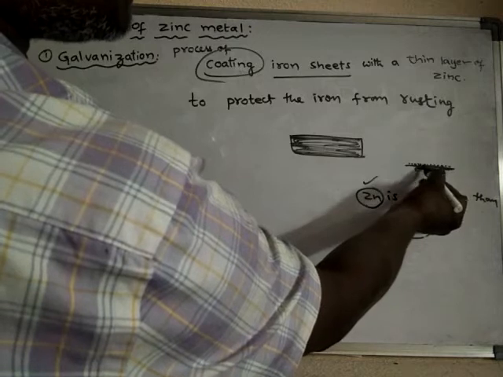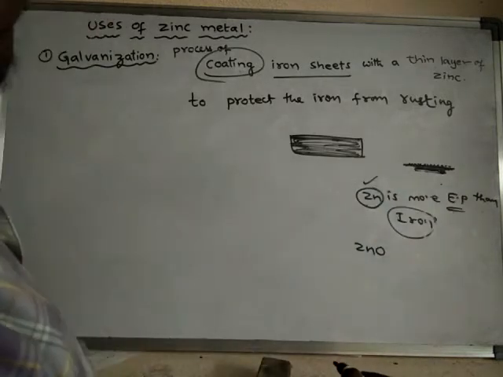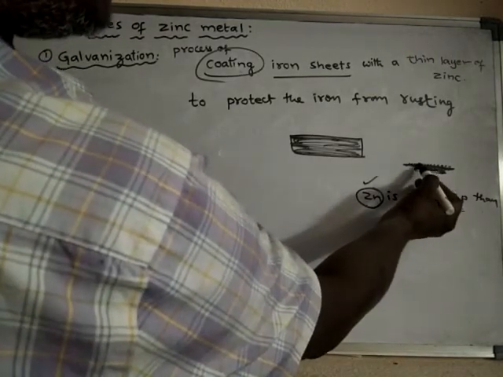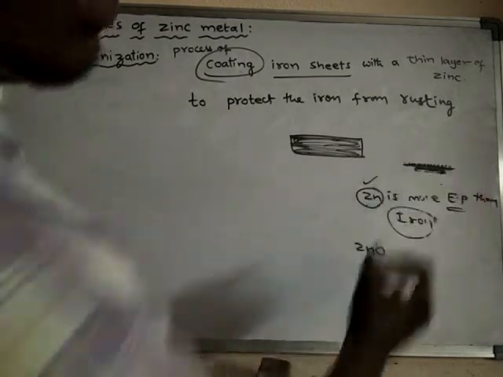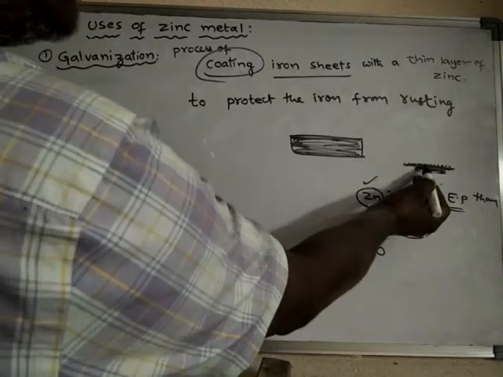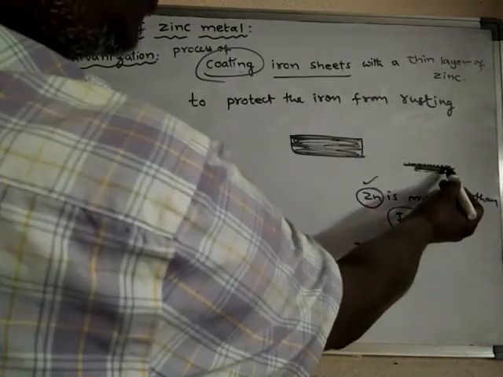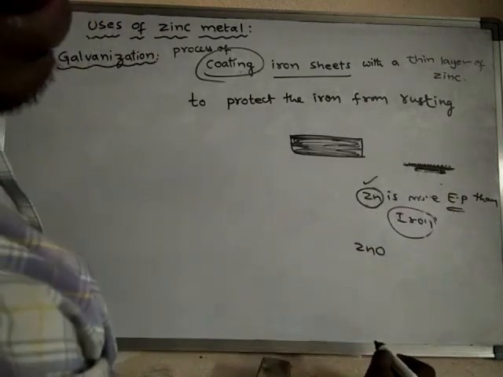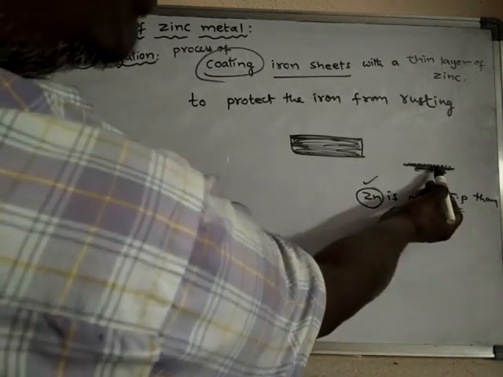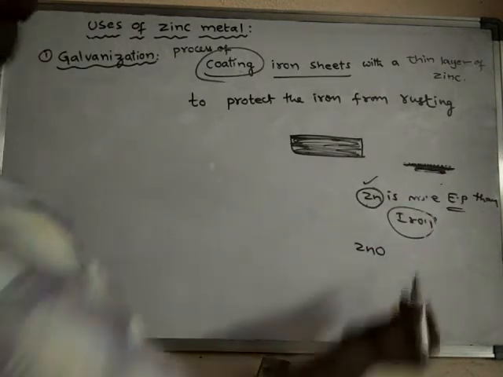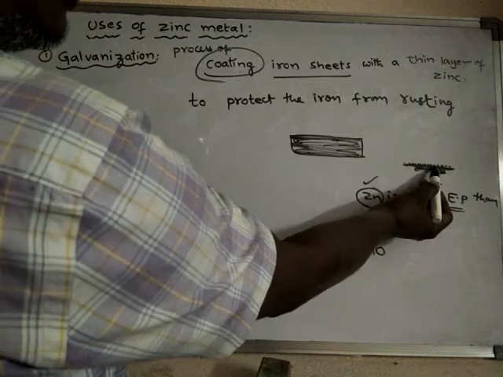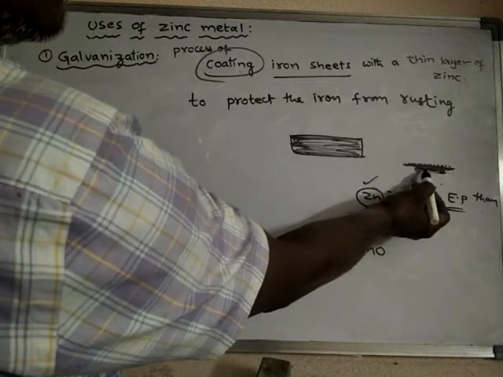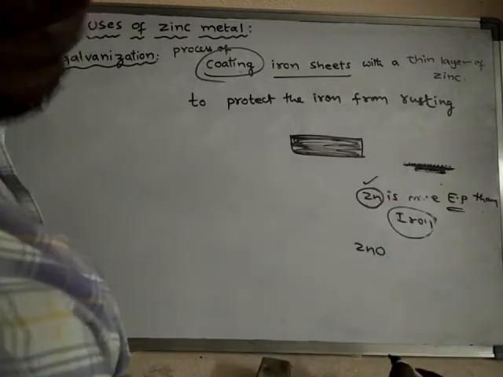This zinc oxide layer will protect the zinc which is present in the inner surface. So the outer surface is zinc oxide, next to it is zinc, and next to zinc metal is iron. That means iron is placed in the very interior.